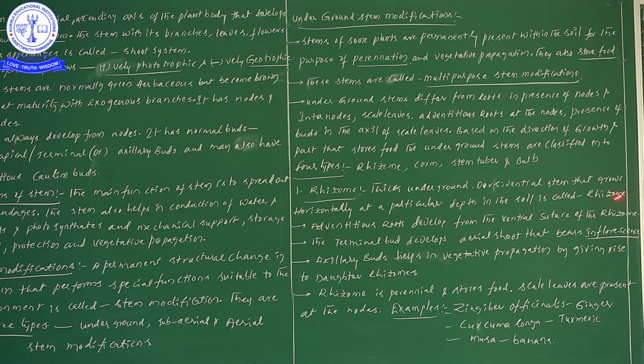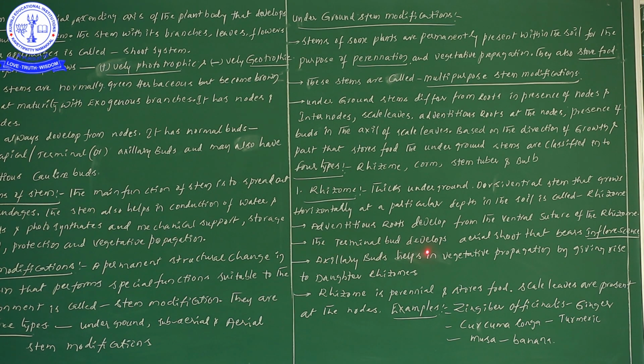Don't forget this point. Such a modification we take as rhizome. Next one, adventitious roots. Adventitious roots develop from the ventral surface of the rhizome.